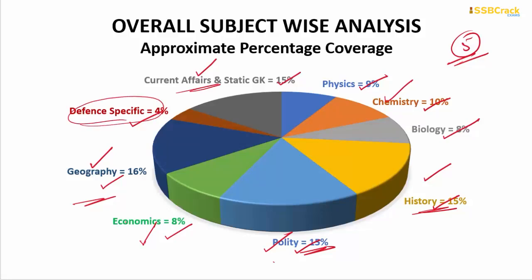Whatever questions come from the defense specific section are really easy questions, and generally they are not very tough, whereas the other questions range from mediocre to tough. So this is very important for us to remember and consider. That is it regarding the overall subject wise analysis of the complete CDS general knowledge paper.